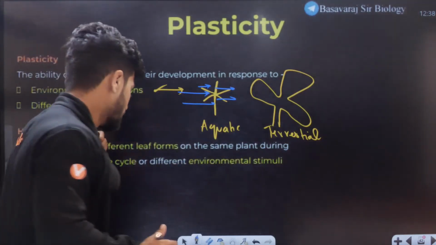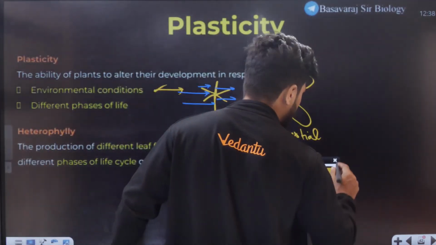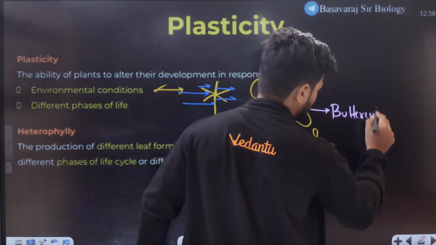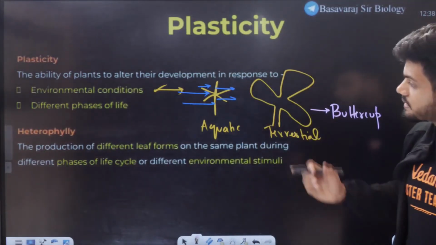Plasticity. Now an example of such a plant is buttercup. Not the Powerpuff girls, the normal buttercup, the blue color one. Now buttercup is an example.